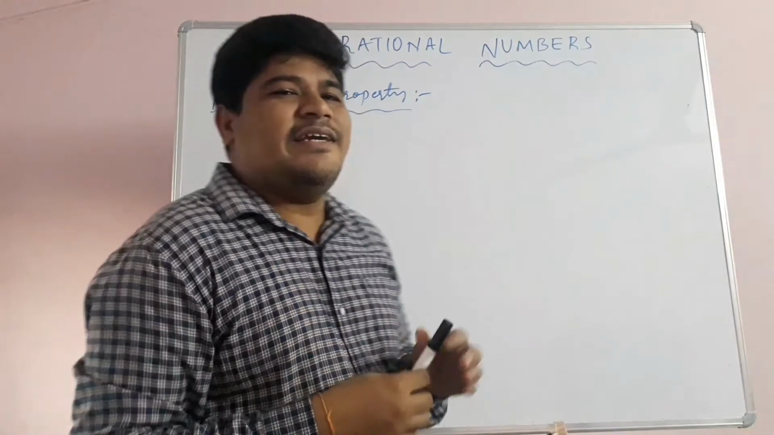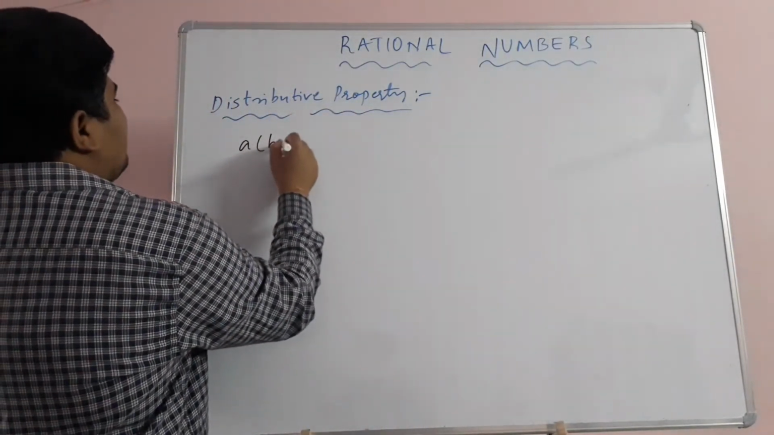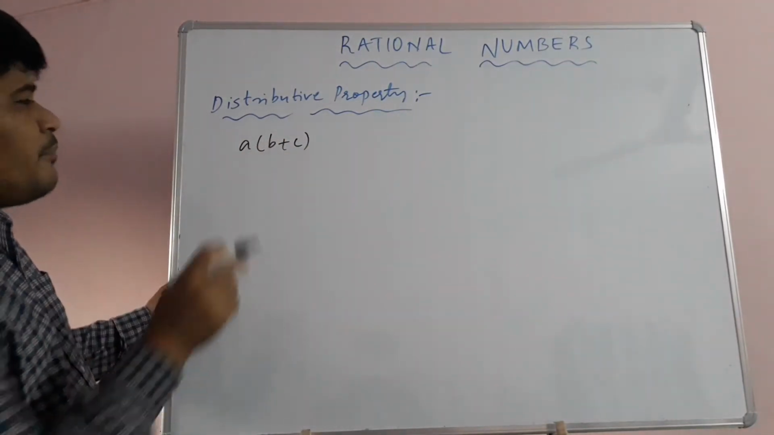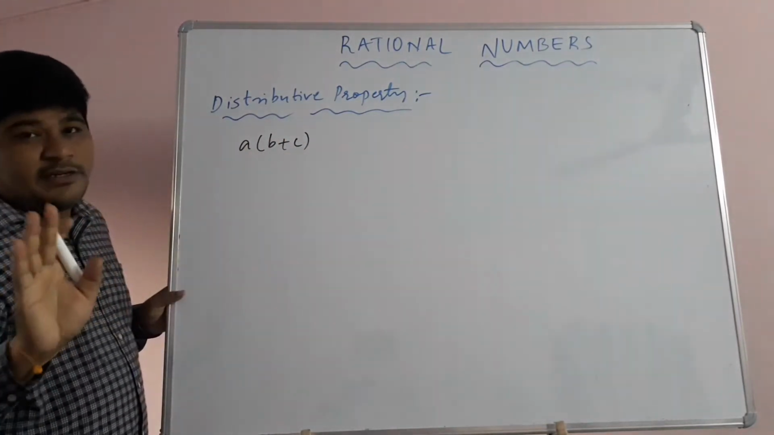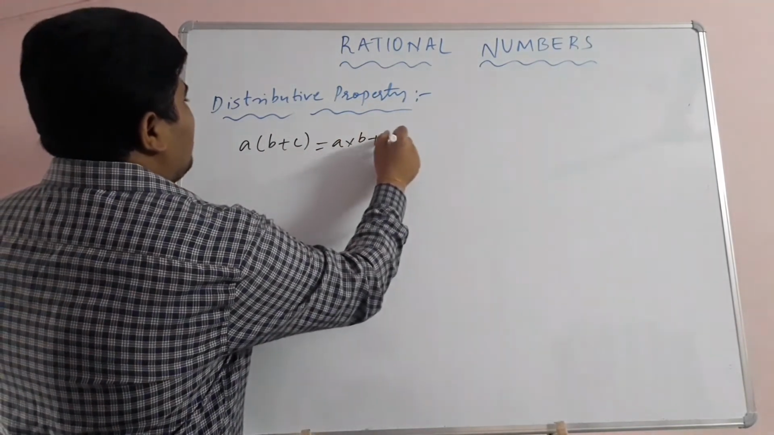Now children, let's see distributive property. So distributive property means A into (B plus C), A bracket of B plus C. Children, in mathematics you remember brackets are representing multiplication. So A bracket of B plus C is equal to A into B plus A into C.